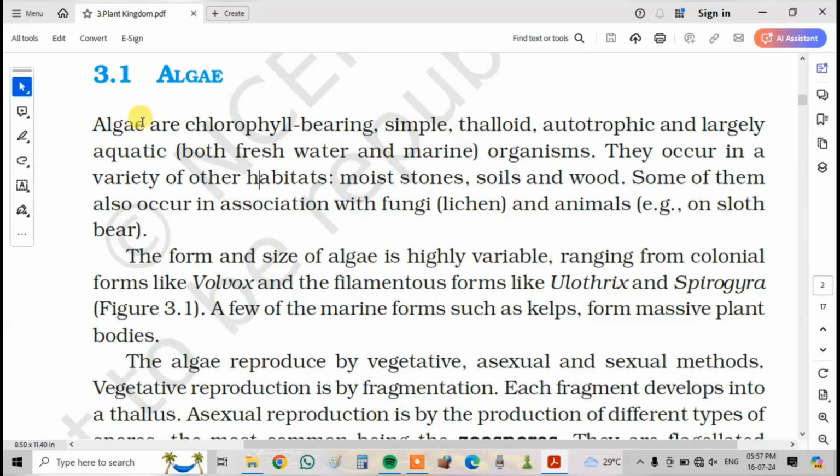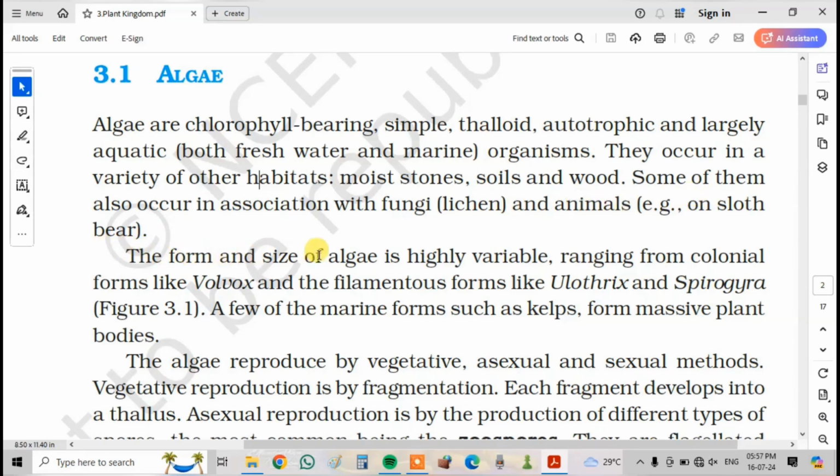Algae. Algae are chlorophyll bearing, simple thalloid, autotrophic and largely aquatic organisms, both freshwater and marine. They occur in a variety of other habitats: moist stones, soils and wood. Some of them also occur in association with fungi, known as lichen, and with animals, for example on the sloth bear.